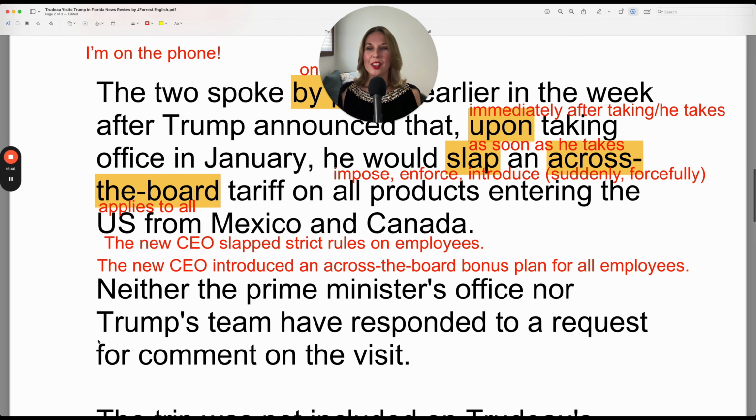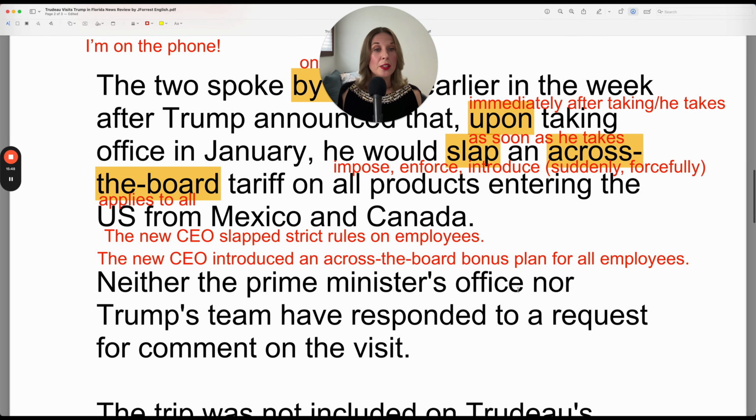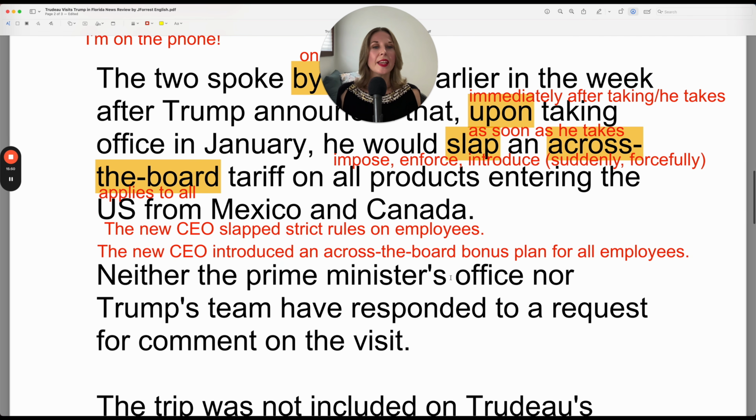Woohoo! Let's continue. Neither the Prime Minister's office, so in this case, it's not Justin Trudeau who is the Prime Minister, it's the Prime Minister's office. So it's the office, the people who work for the Prime Minister. Neither the Prime Minister's office nor Trump's team have responded to a request for comment on the visit.